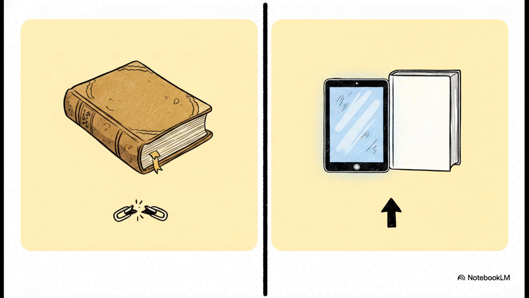And you can see this macro change instantly on the portal. If you look at the updated navigation menus, the separation is literally built into the architecture. Under the Tax Laws and Rules section, the department has explicitly divided the documentation. You now have distinct repositories, one for the new Income Tax Act 2025, right alongside the old Income Tax Act 1961. This isn't just a fresh coat of paint or a rebranding. It's a complete legislative reset.